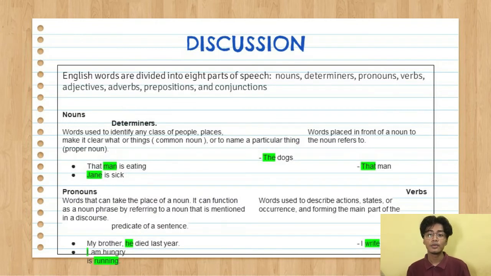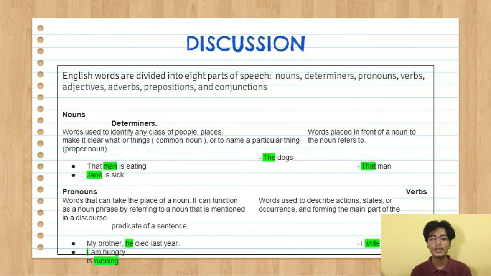Now, Asyraaf and I will talk about the division of English words. English words are divided into 8 parts of speech. The 8 parts of speech are nouns, determiners, pronouns, verbs, adjectives, adverbs, prepositions, and conjunctions. The first one is noun. A noun is a word used to identify any class of people, places, or things. These are called common nouns. A noun is also used to name a particular thing, which is called a proper noun.